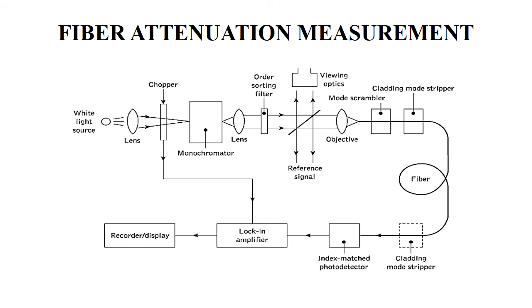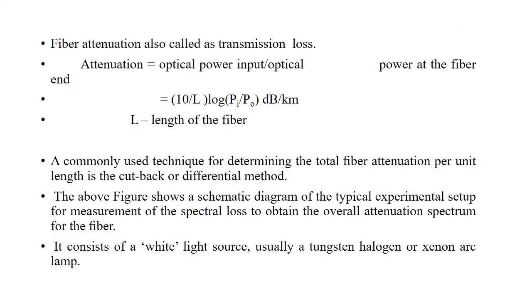In single mode fibers, a cladding mode stripper is employed so that only the fundamental mode is allowed to propagate along the fiber. Wavelength selective devices and optical filters are generally used to find the attenuation as a function of wavelength. A short length launching fiber is considered to find the connector of the circuit.